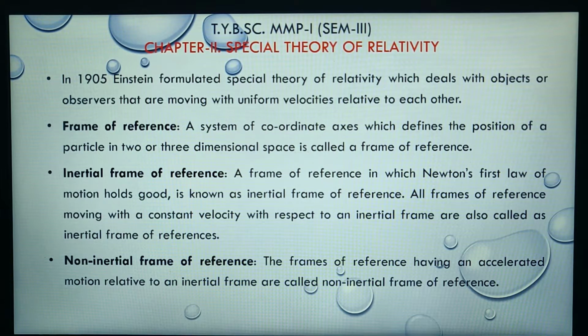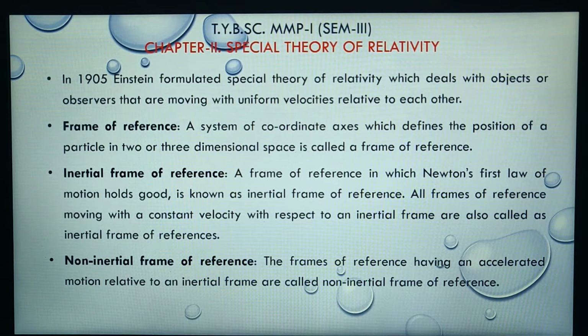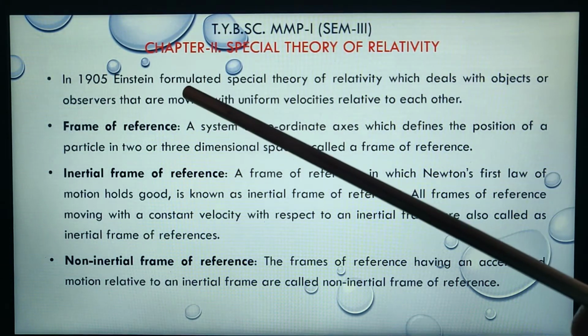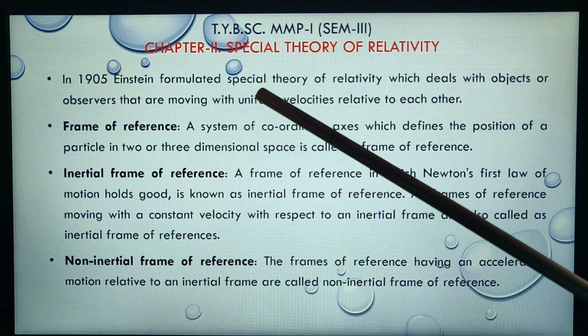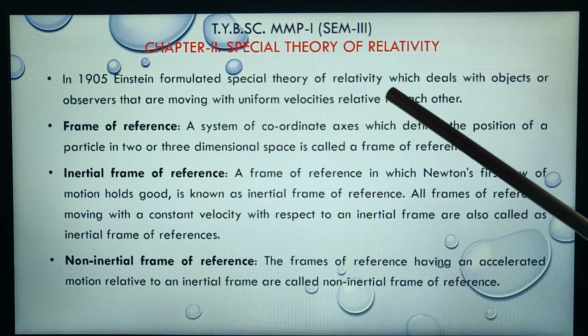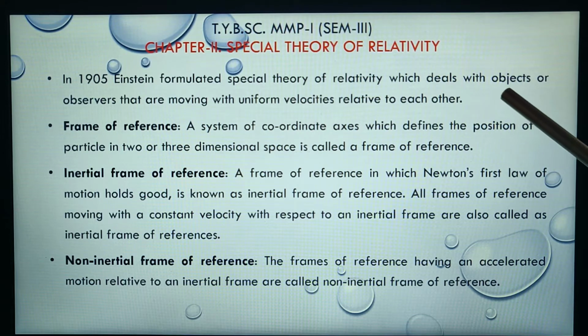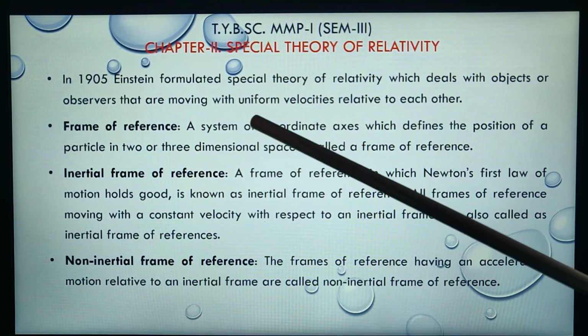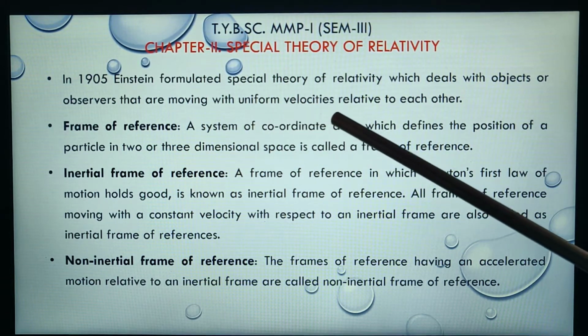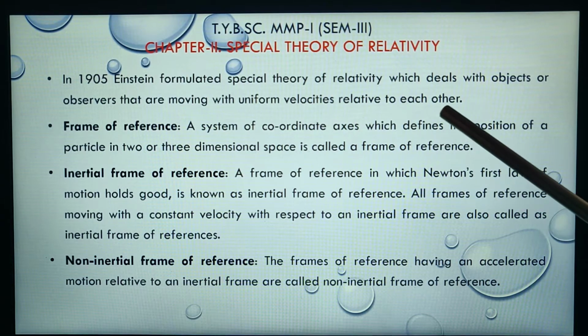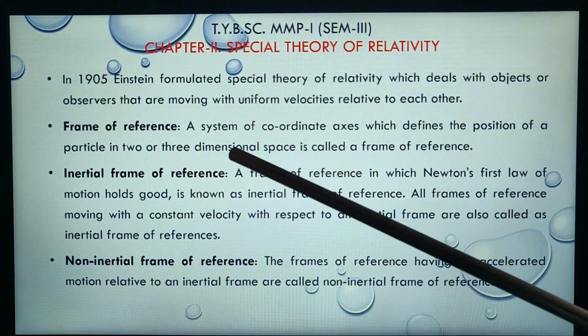Today we study chapter 2, Special Theory of Relativity. In 1905, Einstein formulated the special theory of relativity, which deals with objects or observers that are moving with uniform velocities relative to each other. Frame of reference: